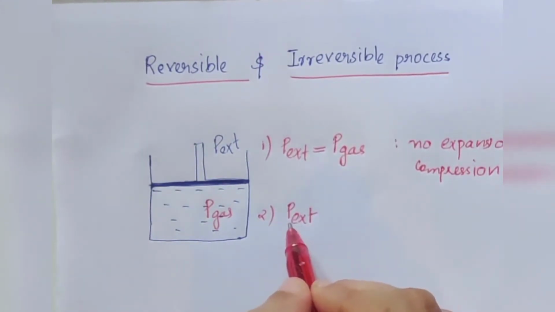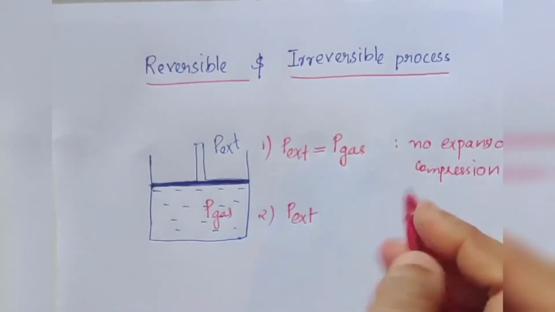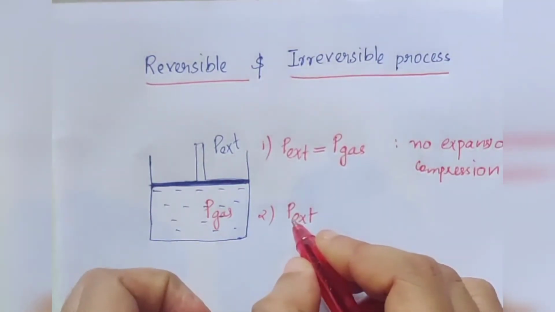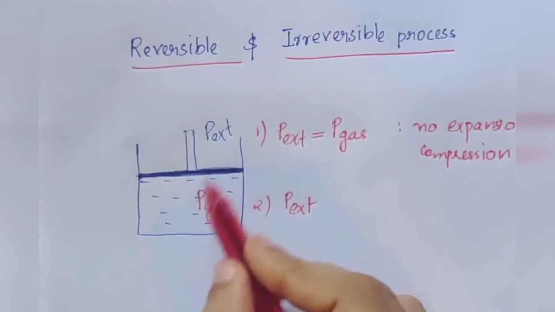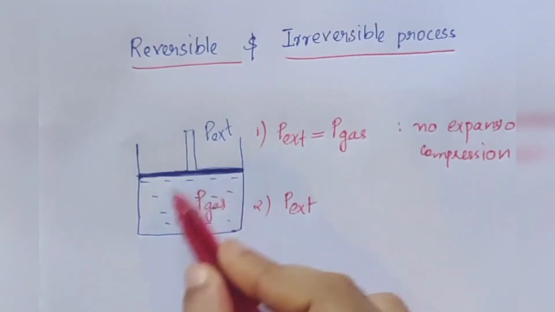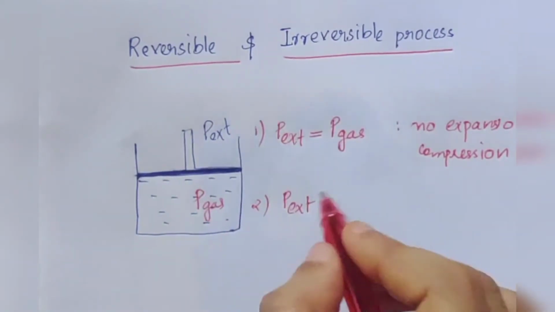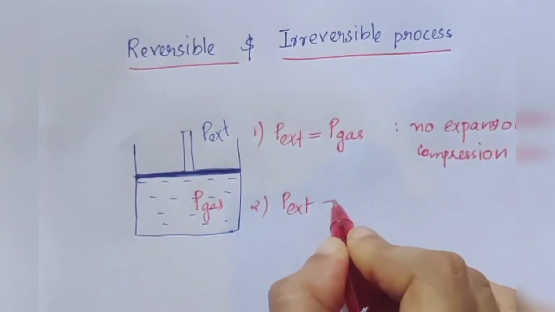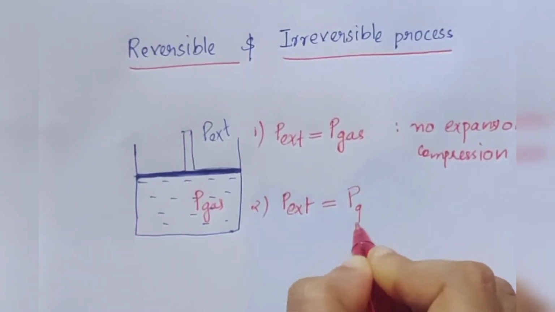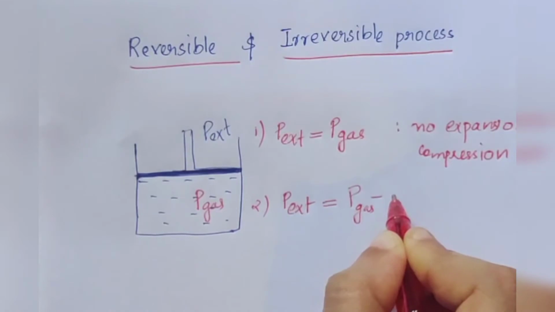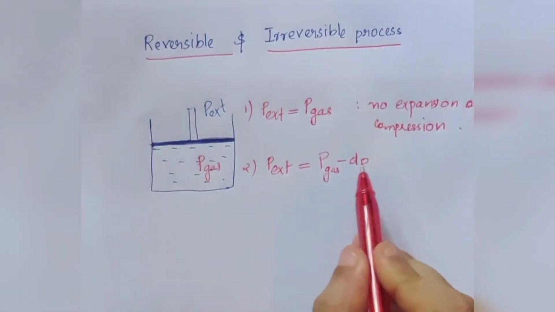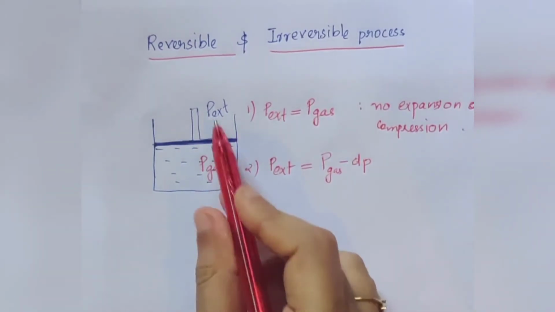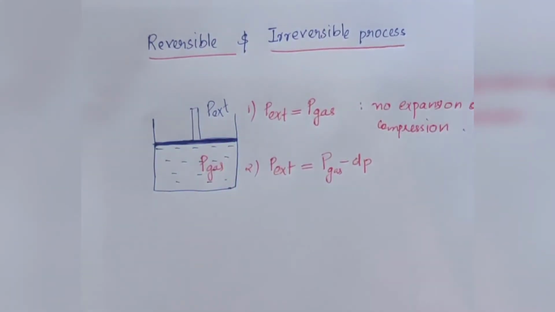Now the second condition. If external pressure is infinitesimally smaller than the pressure of the gas inside the cylinder, that is, external pressure equals P gas minus dP. Here dP means a very small difference between P external and P gas.